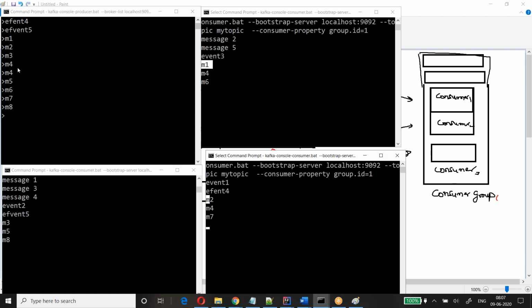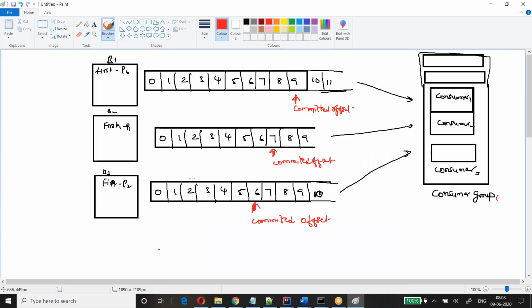See, whenever you're publishing the messages, remember if you have multiple partitions, it will be round robin fashion, right? First message will go to first partition, second message will go to second partition, third message will go to third partition. Do you guys remember that? Earlier I explained, if you have a topic with 3 partitions, when you publish the first message, it will go to the first partition. Second message will go to second partition. Third message will go to third partition. If you are not sending any key in your code or your message, it will go round robin fashion. You remember?